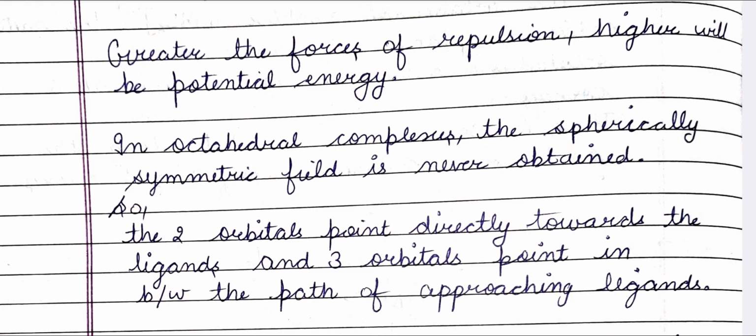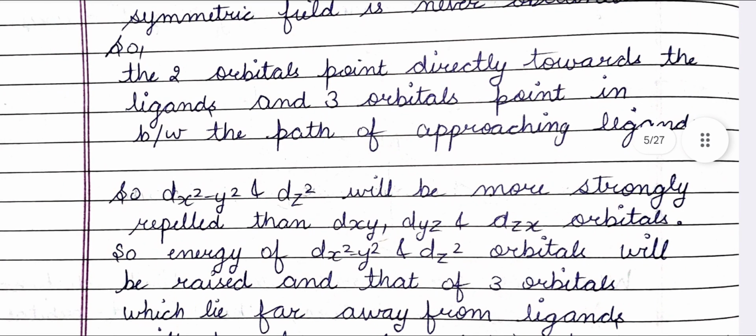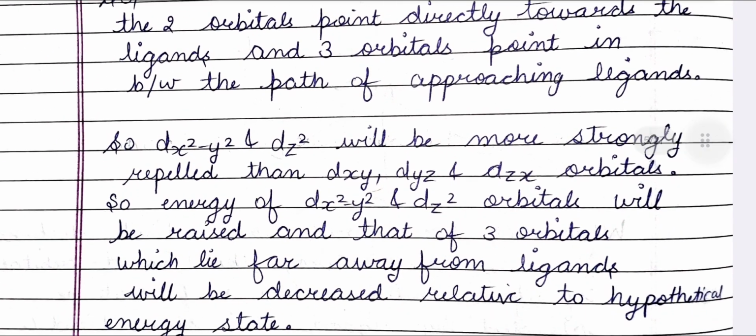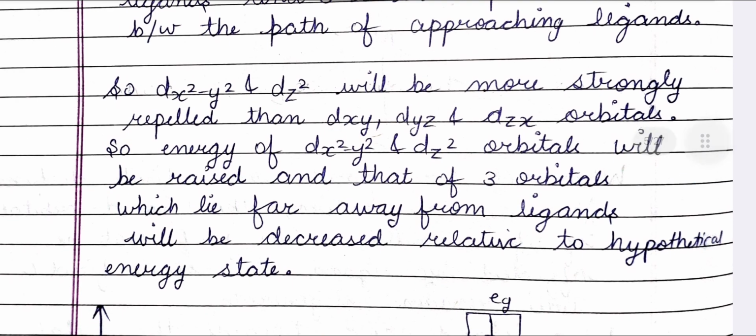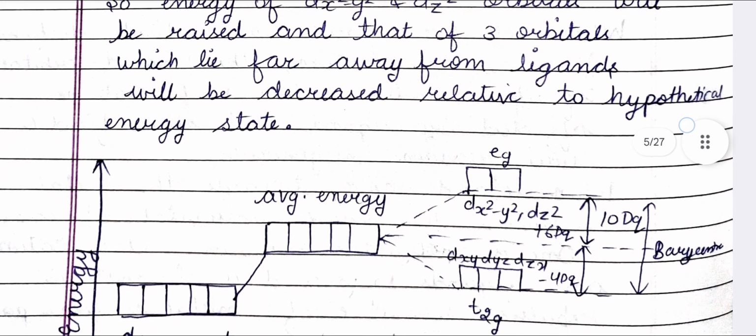In octahedral complexes, the spherically symmetric field is never obtained, so 2 orbitals point directly towards the ligands and the 3 orbitals point not directly, but between the paths of approaching ligands. So dx2-y2 and dz2 will be more strongly repelled than dxy, dyz, dzx orbitals. So the energy of dx2-y2 and dz2 orbitals will be raised, and that of the three orbitals which lie far away from ligands will be decreased relative to the hypothetical energy state.